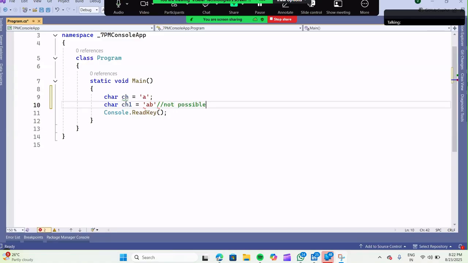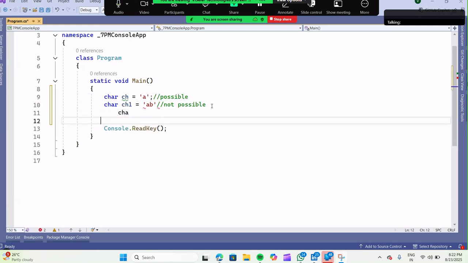So this is not possible. This is the only possible case. In C sharp every statement should end with a semicolon. You should remember that. If you forget the semicolon, that will become another error.